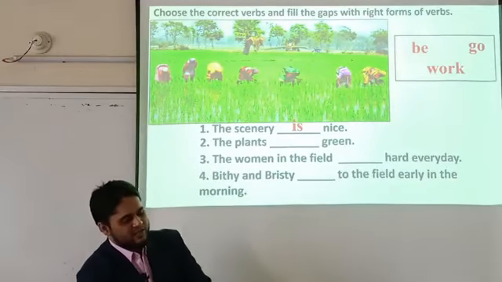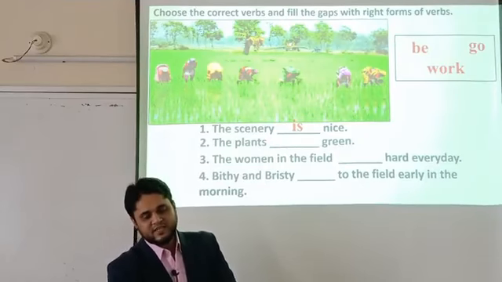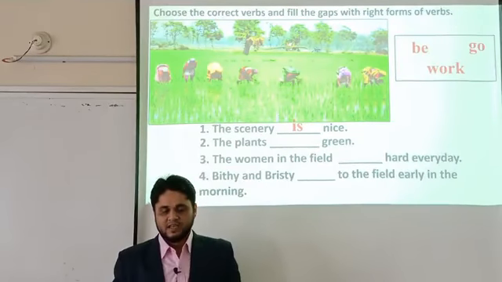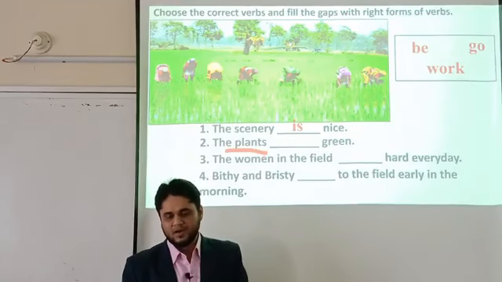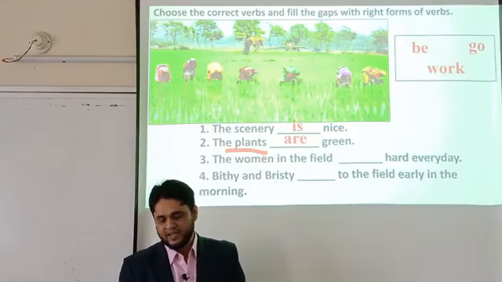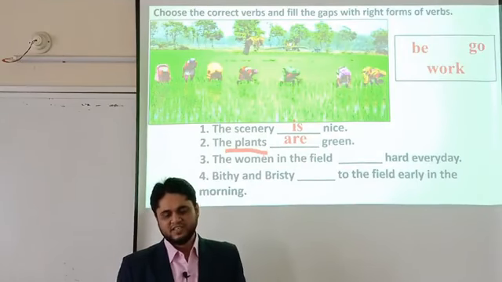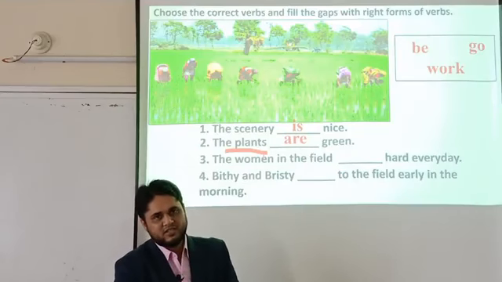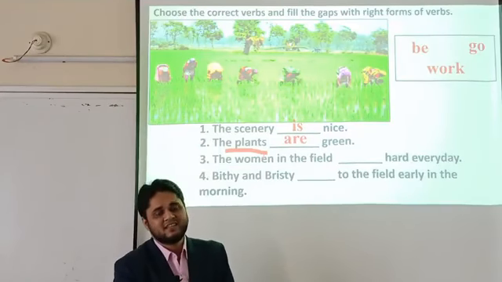And again in sentence number 2, we can see the plants. Plants here is plural. The subject is plural, so the verb will also be plural. That is, the plants are green. In number 3, the sentence is: the women in the field dash hard every day. How many women can we see in this slide?